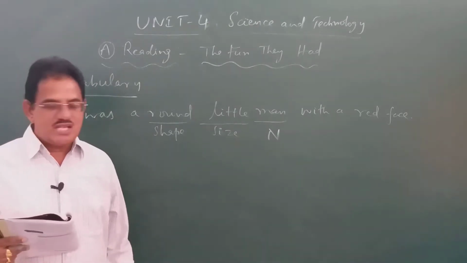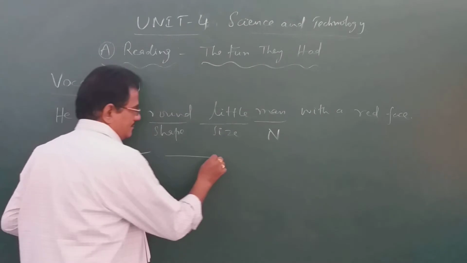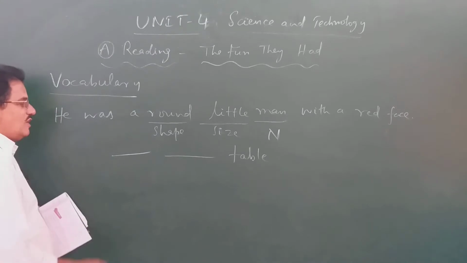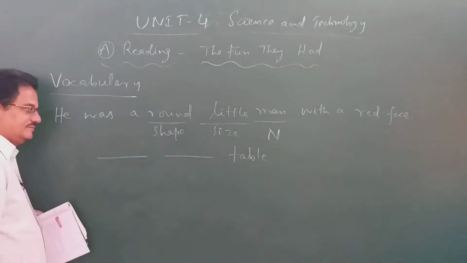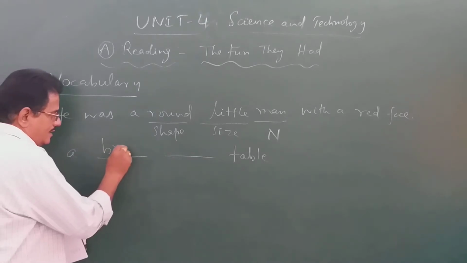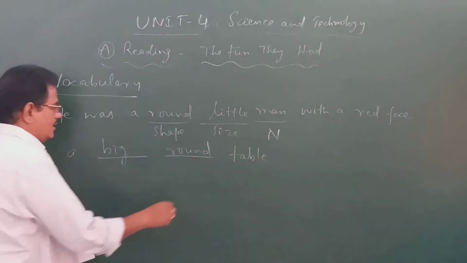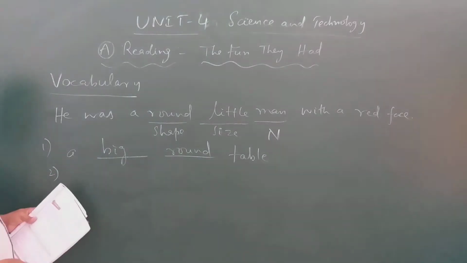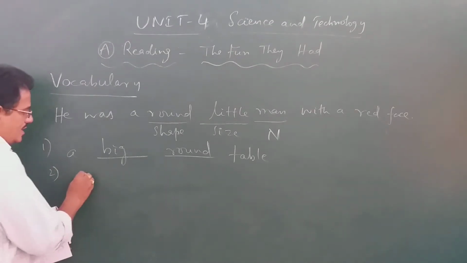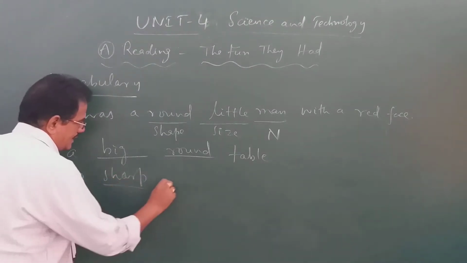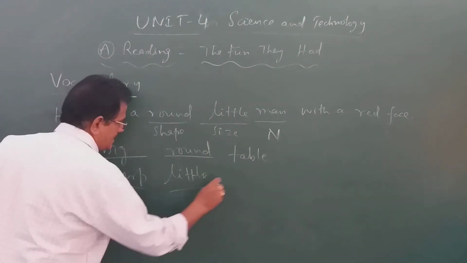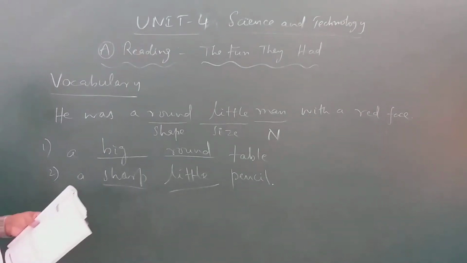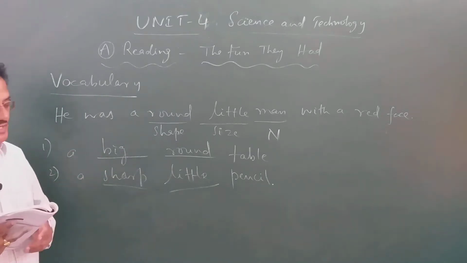For example, dash dash table. What can be written there? A big round table. A sharp little pencil. Like that, you have to think over the kind of adjectives that can be used to refer to the objects given there.